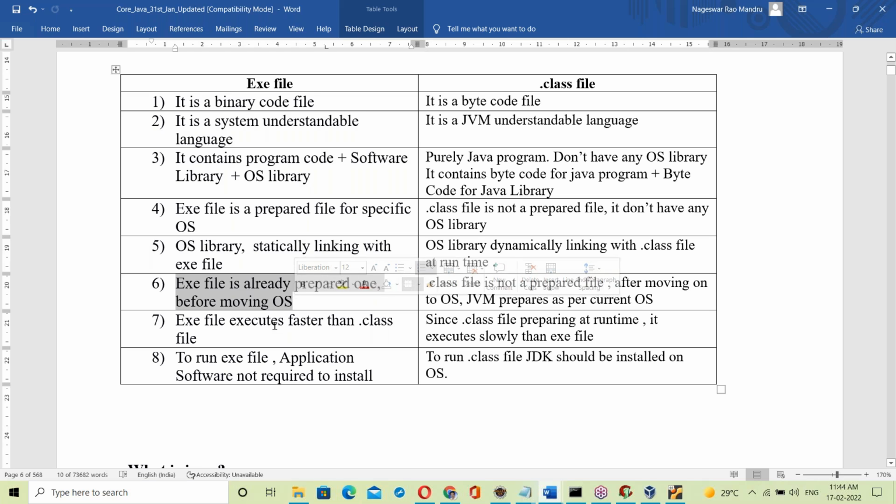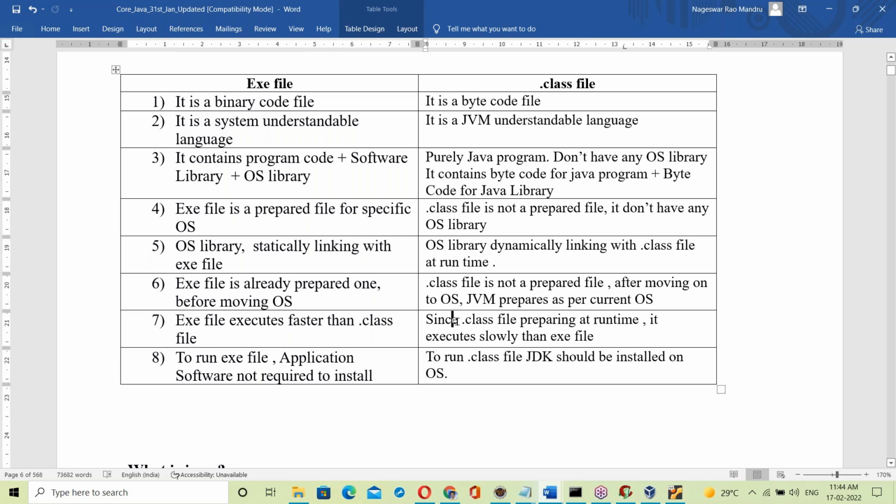Next, the exe file executes faster than the dot class file. The reason is that the exe file is already prepared. It is a binary code file already linked with the OS library, so it executes directly, taking less time.